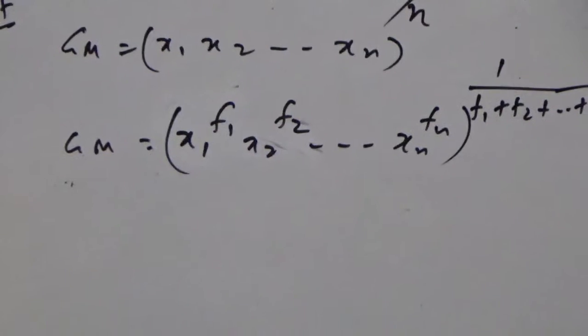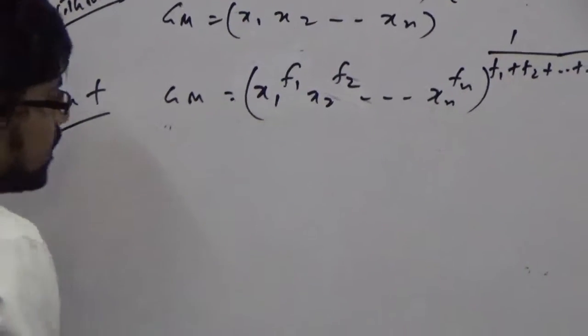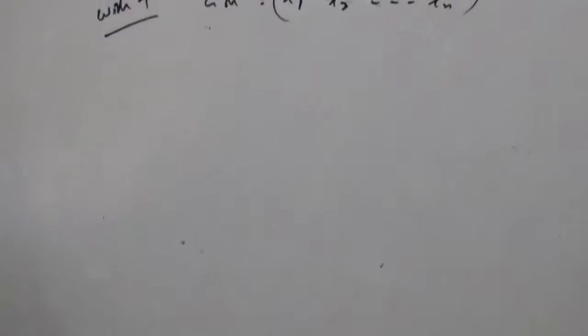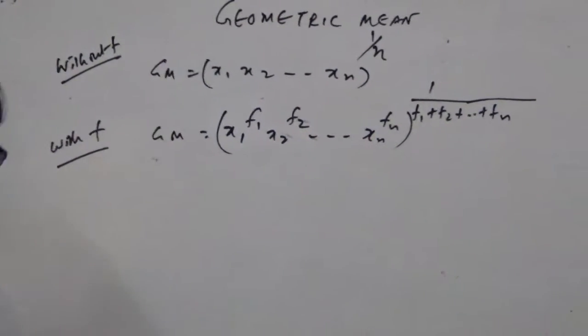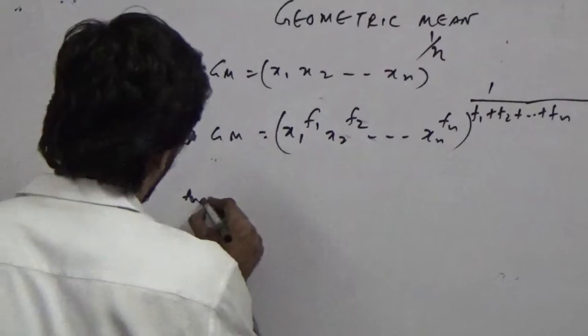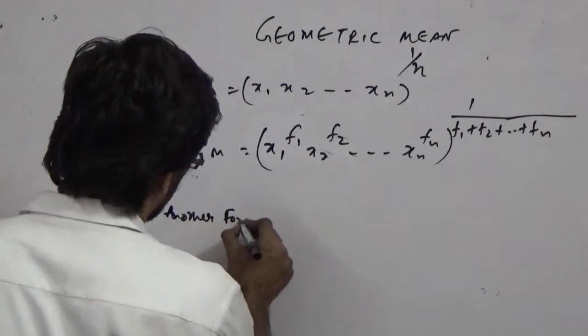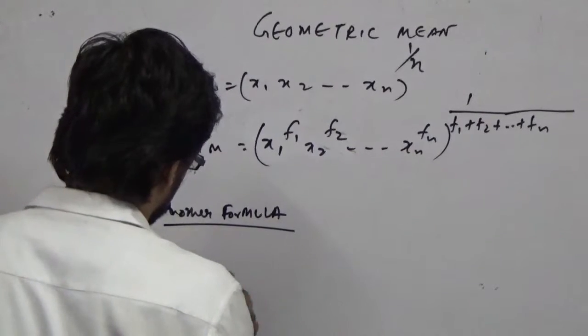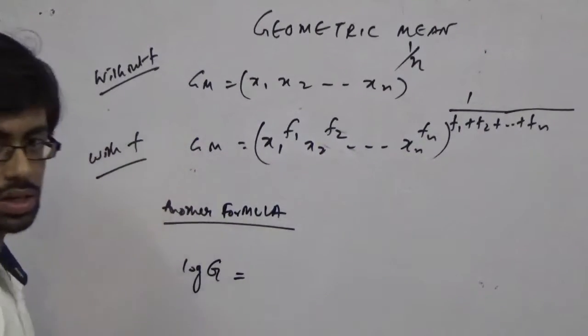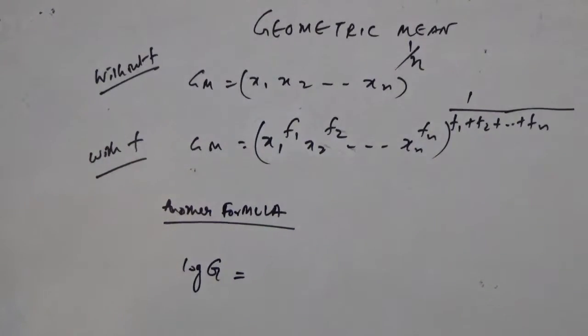Now, this formula is very much derivable by using a log formation. In some examinations, they actually ask you that directly. So you can say it like this: another formula of log g. If I don't write the base over here, then you assume it to be e. So log g equal to anti-log of summation of fi log xi by n.